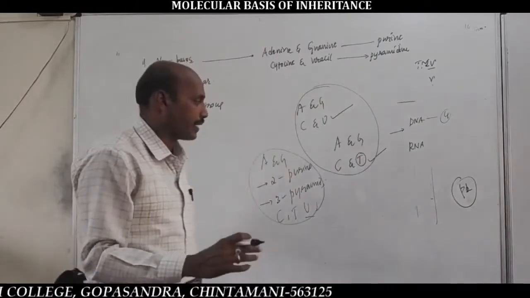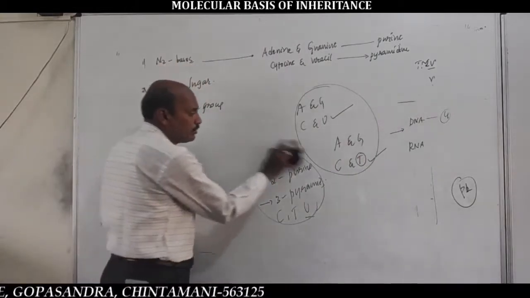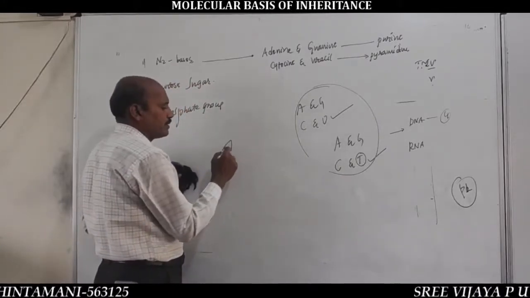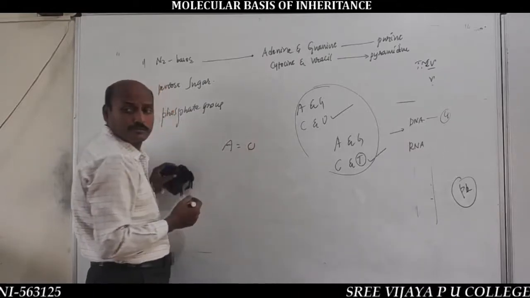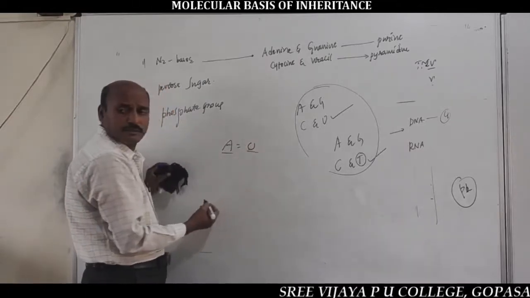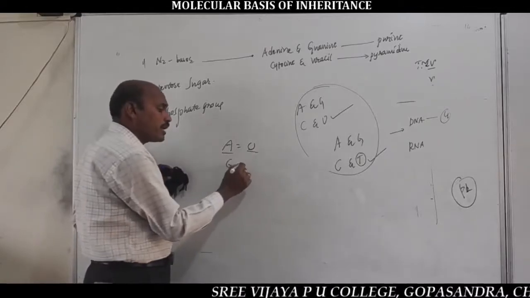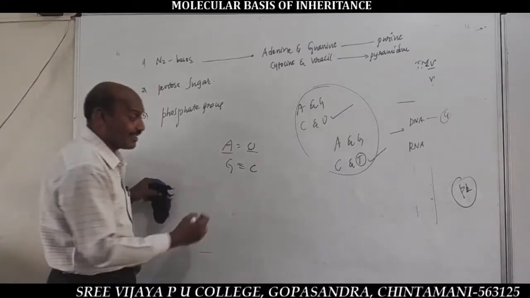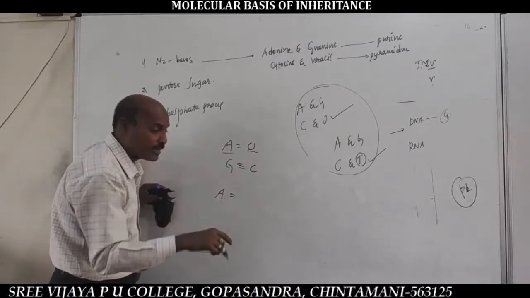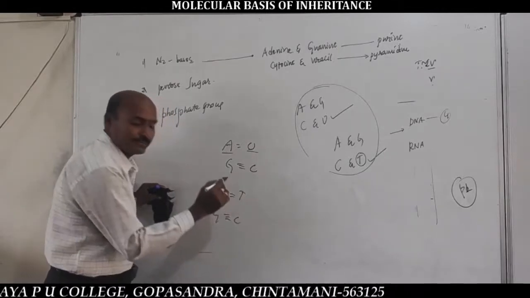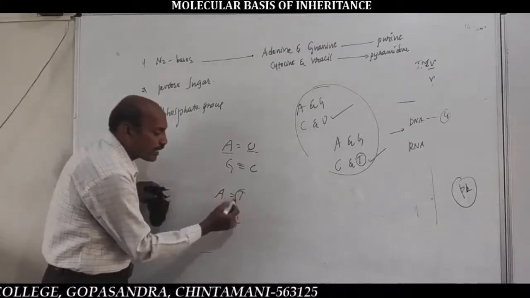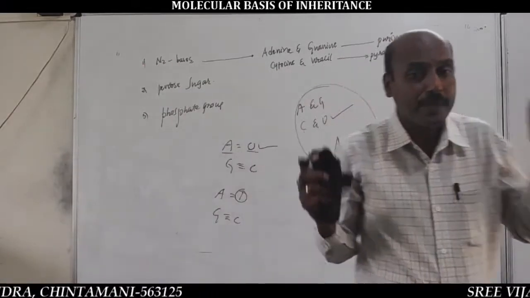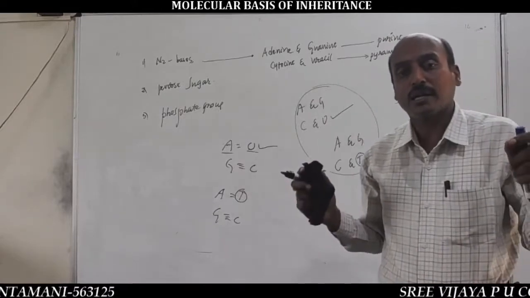And in RNA, among the 5 nitrogen bases, the base pairing is AUGC. Adenine pairs with uracil by 2 hydrogen bonds, and guanine pairs with cytosine by 3 hydrogen bonds. In DNA, the complementary base pairing is ATGC. In place of thymine, RNA contains uracil. So the complementary base pairing of RNA is AUGC.